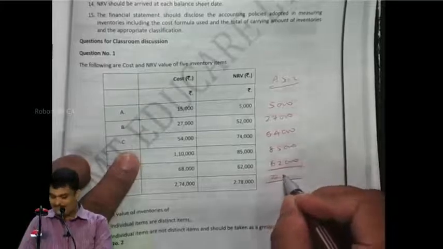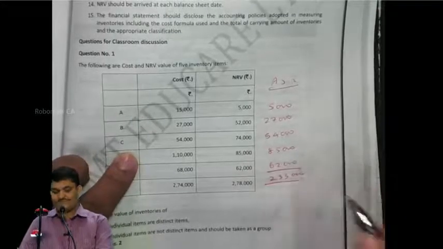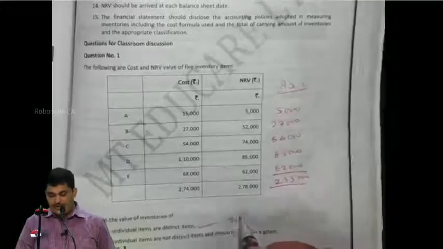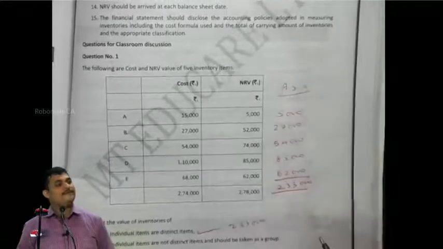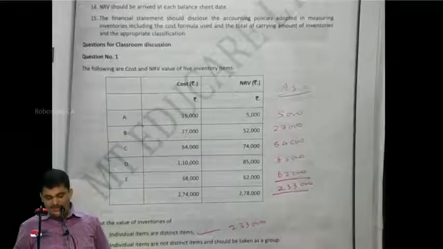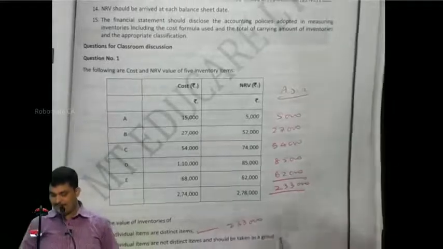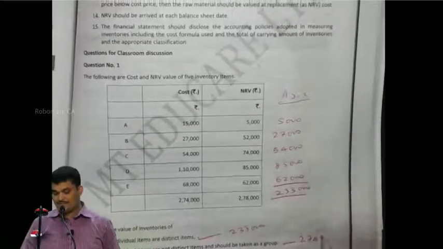Two lakh. So that is the answer to the first question. It is 2,33,000. If the items are not distinct items, then the valuation will be 2 lakh. That's the value. 4 marks.